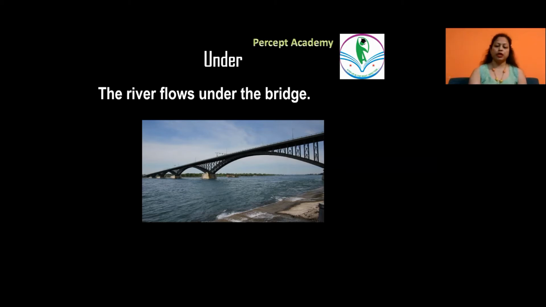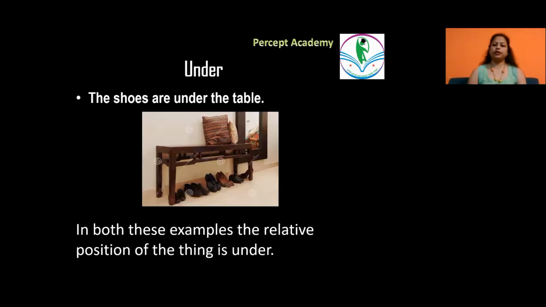That's the thing. The next example, the shoes are under the table. Here you can see that the shoes are kept under the table. They are all under the table, which means it's completely under. No part of the shoes is out of the table. So in both these examples, along with the pictures, I have tried to clarify the use of under.